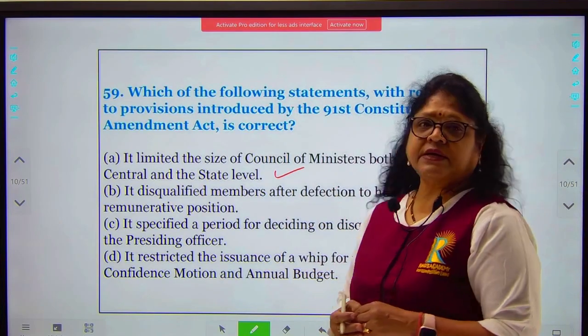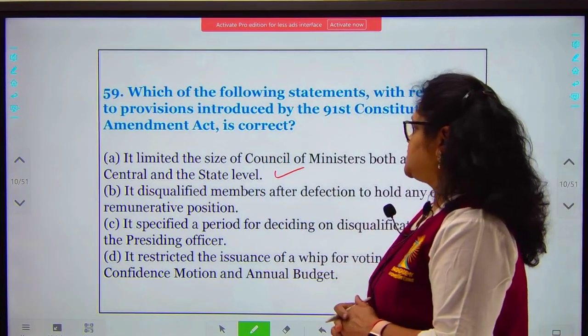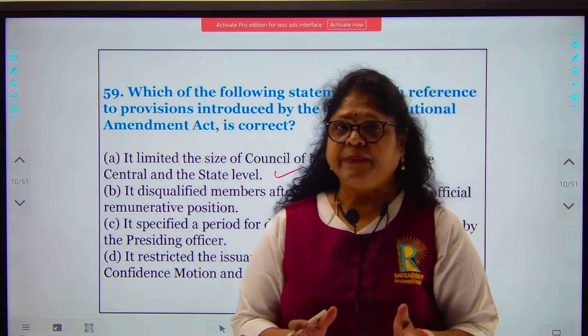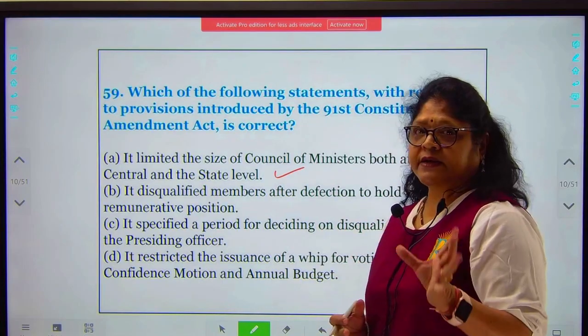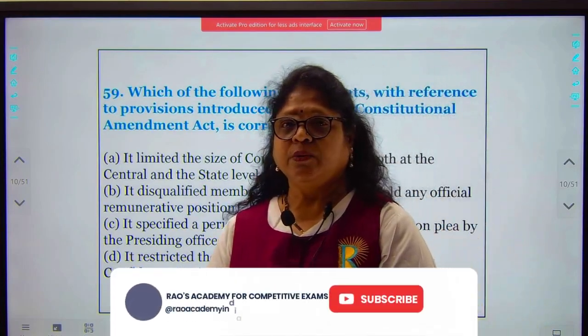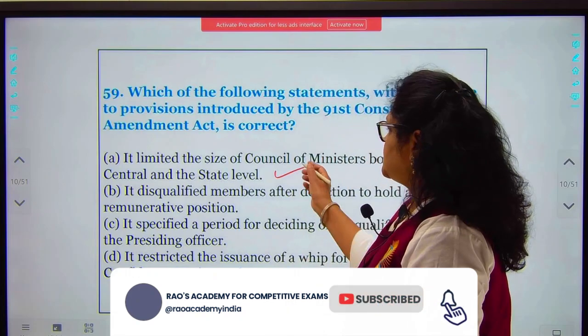It limited the size of the Council of Ministers at the central and the state level to 15% of the total membership of a particular house. And also it said that any Council of Ministers should not be less than 12 members. So this is your correct option.